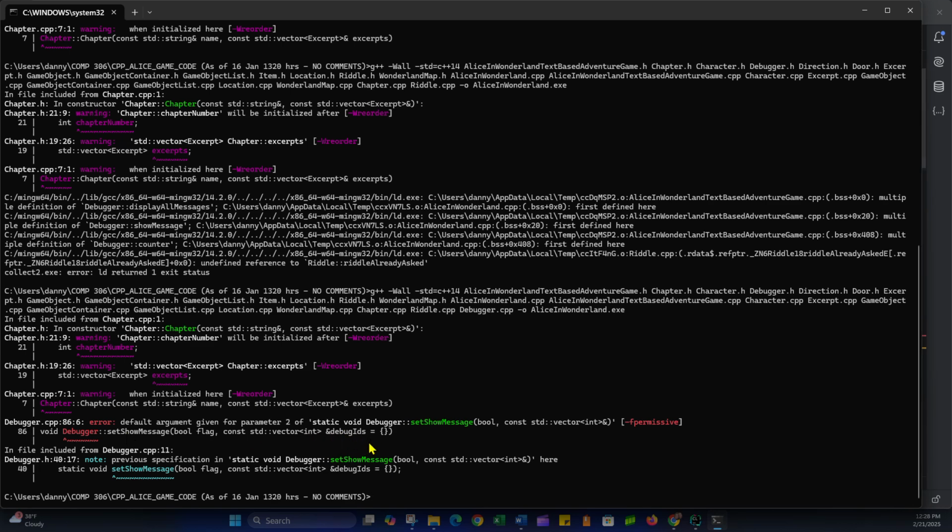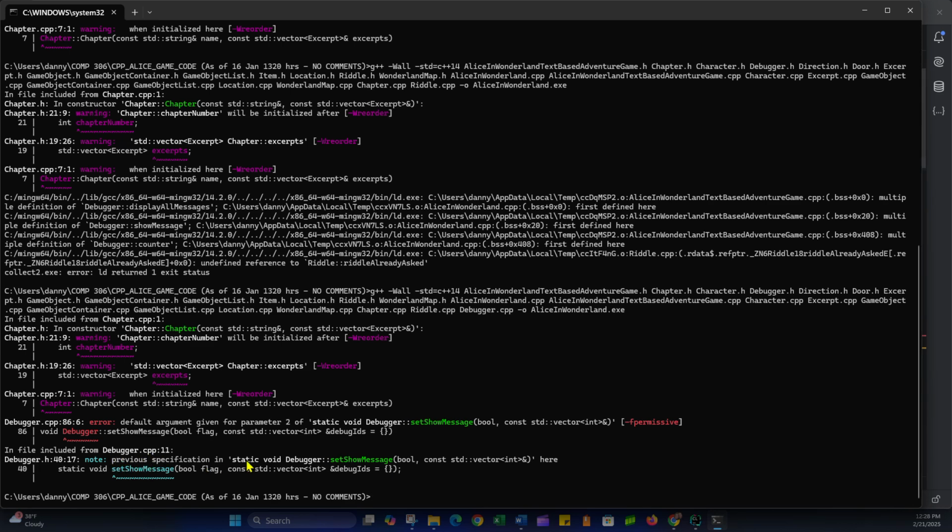Again, it's been a while since I looked at the code. I do remember doing that. I can't remember what exact issue I was solving, besides the fact that I just wanted to maybe have set show messages start off with all of them set to false, or this is for the IDs actually, so we'll take a look. I'm rambling, trying to think as I'm doing this.